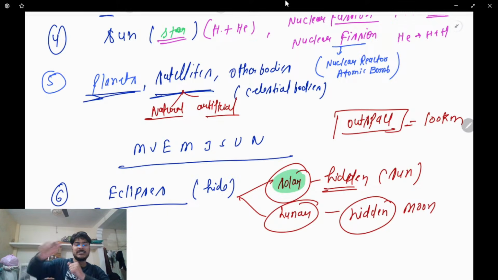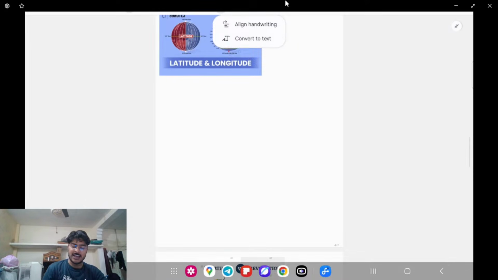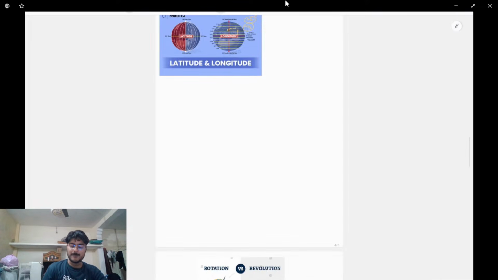And I have shown you the demonstration. If you have not seen that demonstration, go back and see it properly. Just shown you. So first one is the solar eclipse where the sun is hidden, and next is the lunar eclipse where the moon is hidden. Clear? So this is the overall syllabus, and now as I promised, I'm going to show you my mapping series.